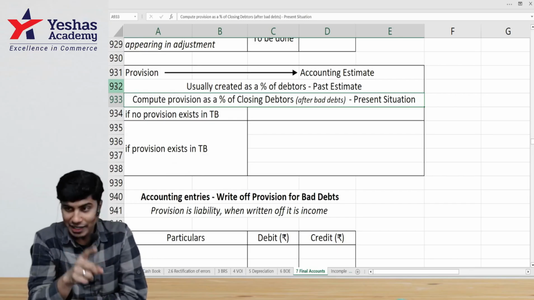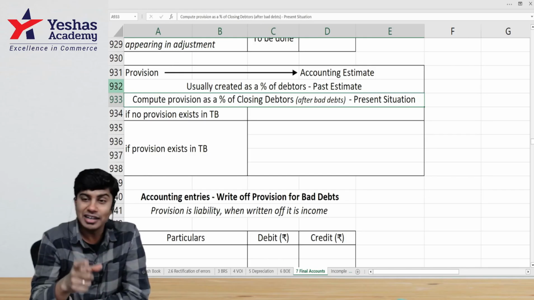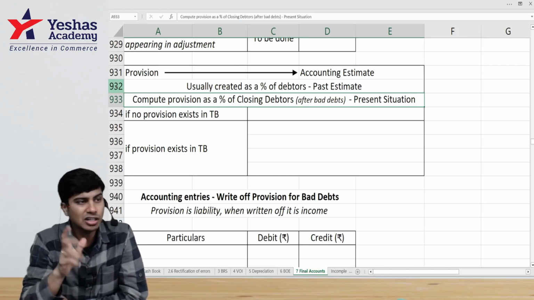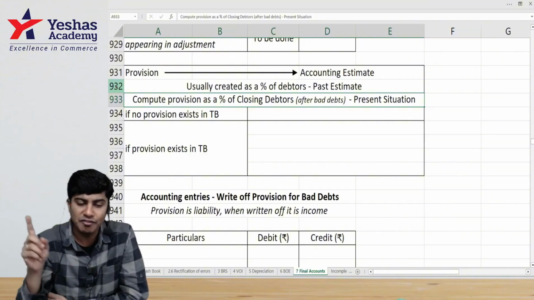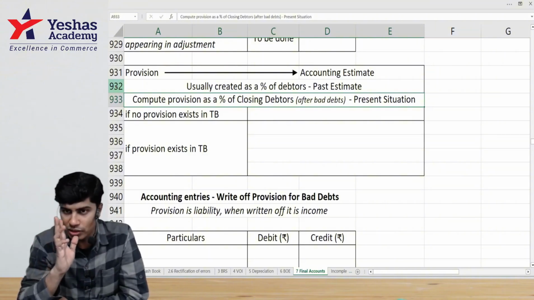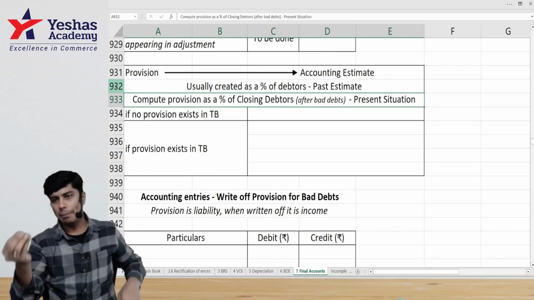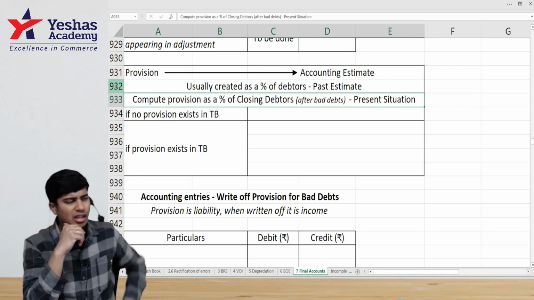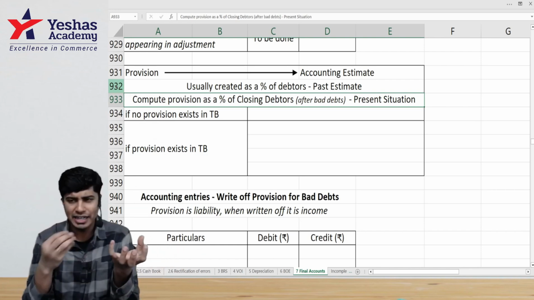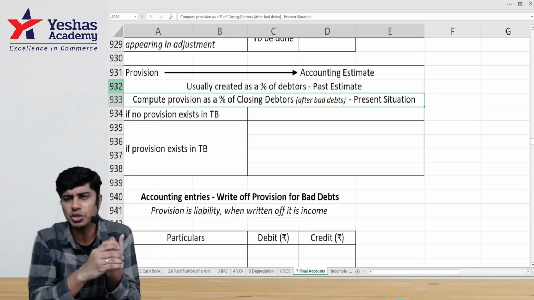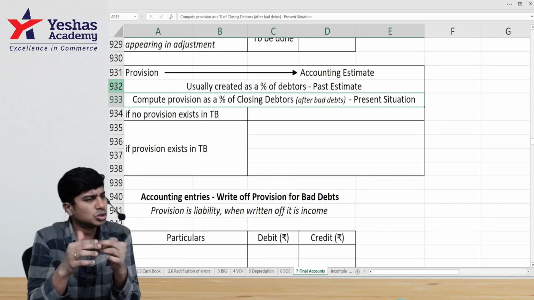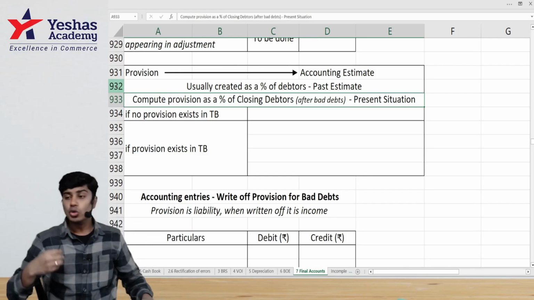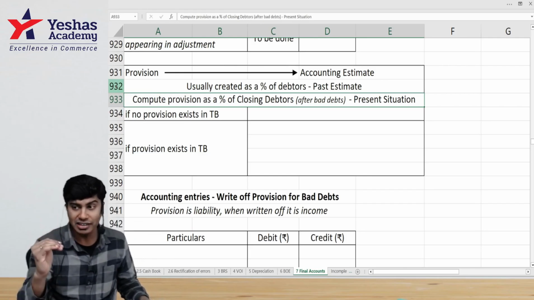Among the 90 good ones you are expecting someone to not pay. So first eliminate the bad debts, identify the good debtors, and then among the good debtors you identify who can become bad. Don't apply percentage on the total debtors. Apply percentage after deducting our bad debts which are actual. I hope everybody understood. Whenever we apply this percentage on the closing debtors, let's say they want us to maintain 2% on debtors as provision. I have 50,000 rupees debtors after deducting bad debts. On that I applied 2%. Take 50,000 into 2%, 1,000. 1,000 is the extent to which I have to maintain provision.